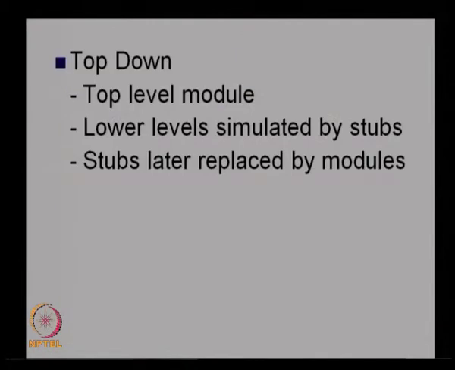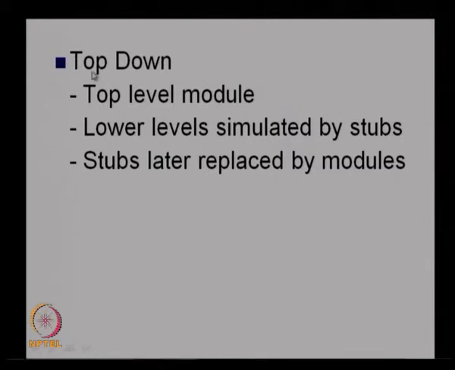And the other method is the top down approach. In the top down approach, the top level modules are chosen, and lower levels are simulated by stubs. Stubs are later replaced by modules. So, in this case we take the top level module. Not all the sub modules or subsystems will be available, so we will use stubs to simulate the behavior of the lower level modules, and then we test the top level module, and if it is working, then the stubs will be replaced by the actual modules. So, this is the way top down integration works.